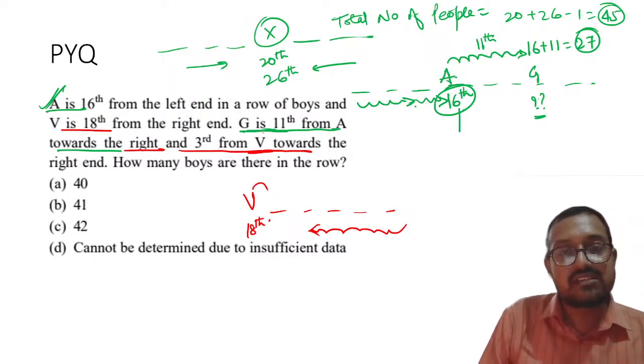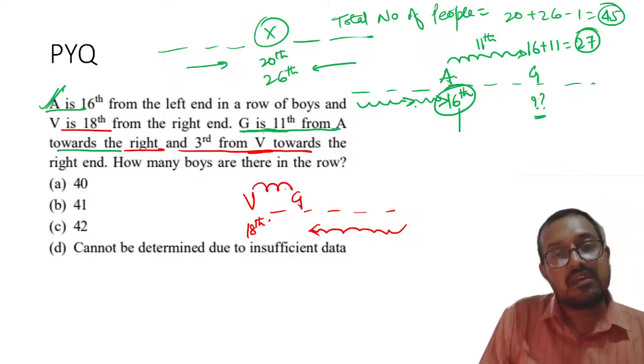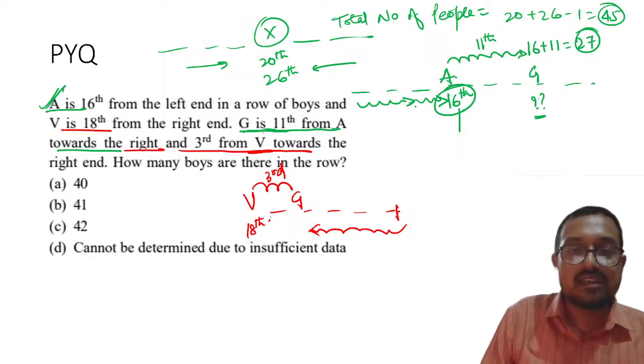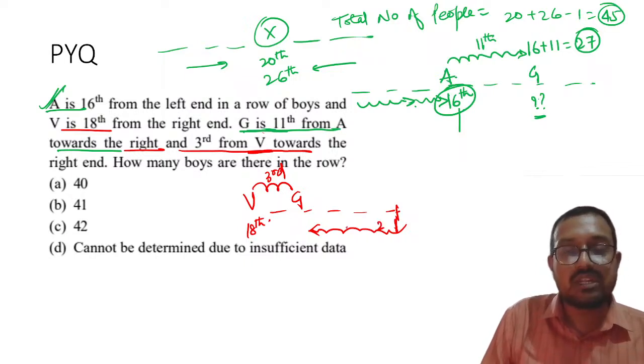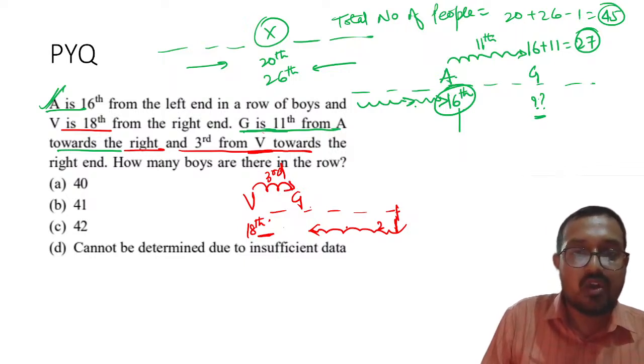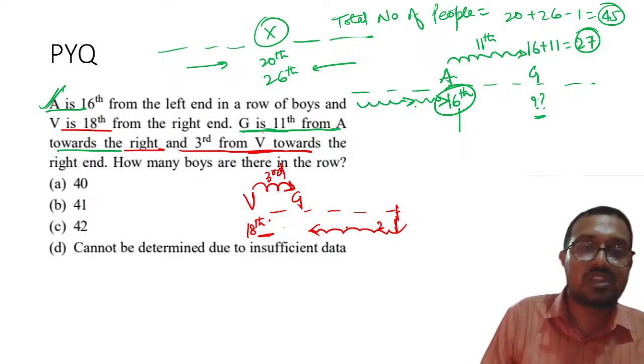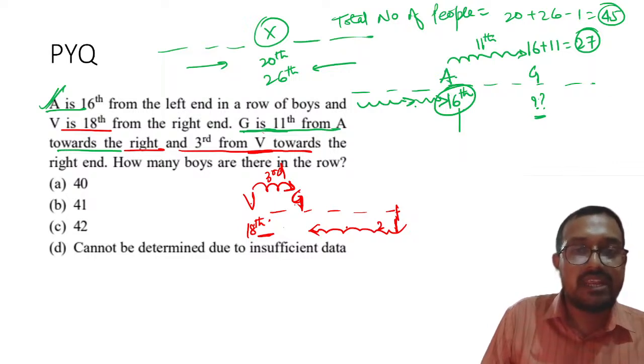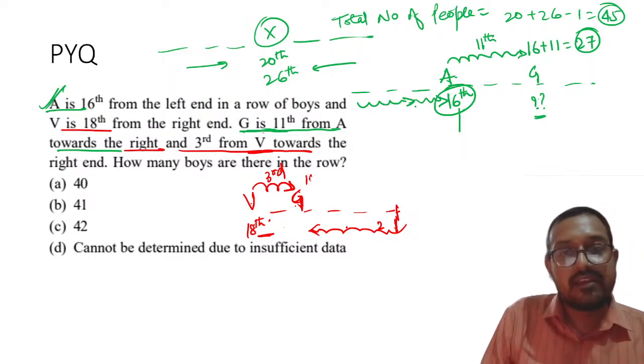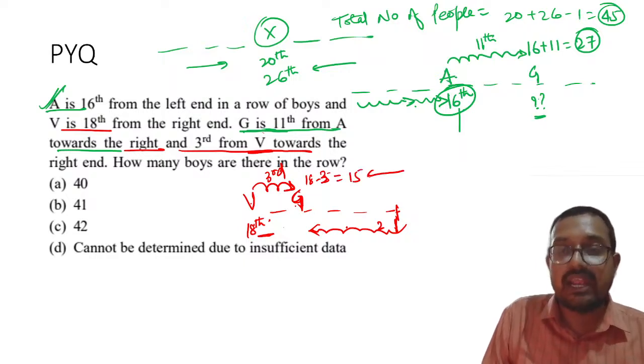So V is from here 1, 2, 3 and so on up to 18th, and now I am going back. G is on the right of V, so what will be the rank of G? 18 minus 3 is equal to 15 from the right.